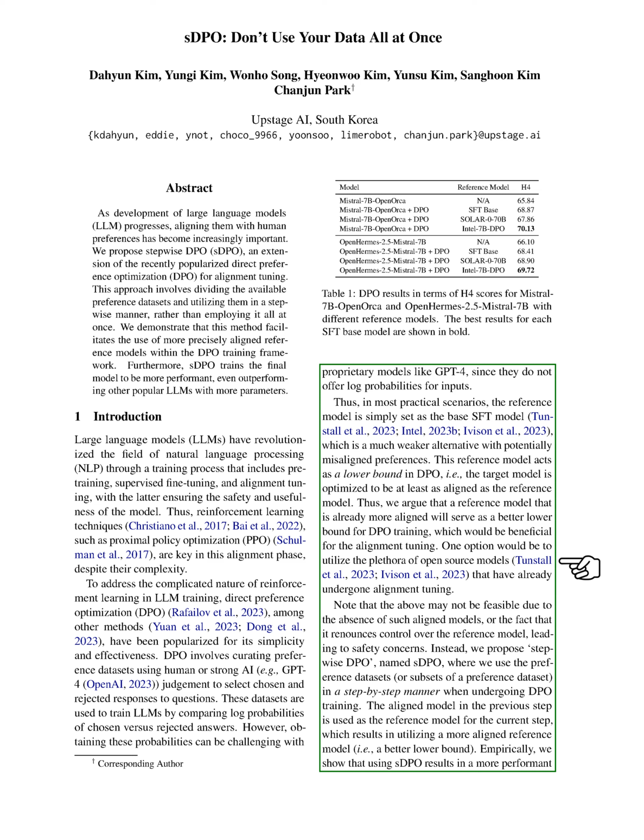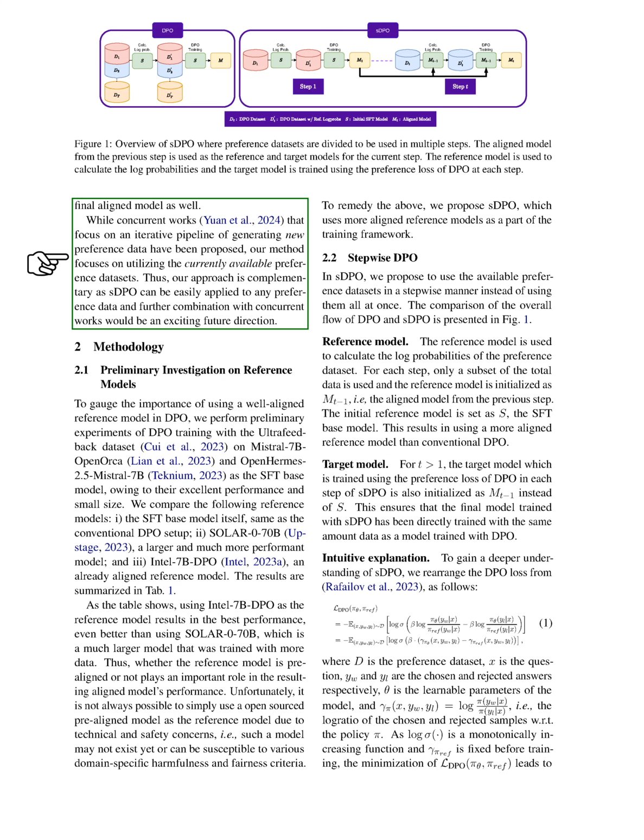Instead, we introduce stepwise DPO, sDPO, where we use preference datasets in a step-by-step manner during DPO training. In each step, the aligned model from the previous step serves as the reference model, leading to a more aligned reference model for the current step. Empirically, we demonstrate that using sDPO results in a better final aligned model. While other methods focus on generating new preference data iteratively, our approach utilizes existing preference datasets. sDPO can be easily applied to any preference data and can be combined with other methods in the future.